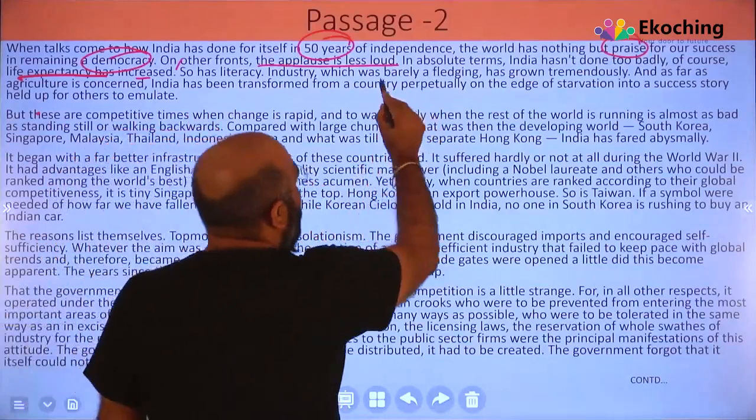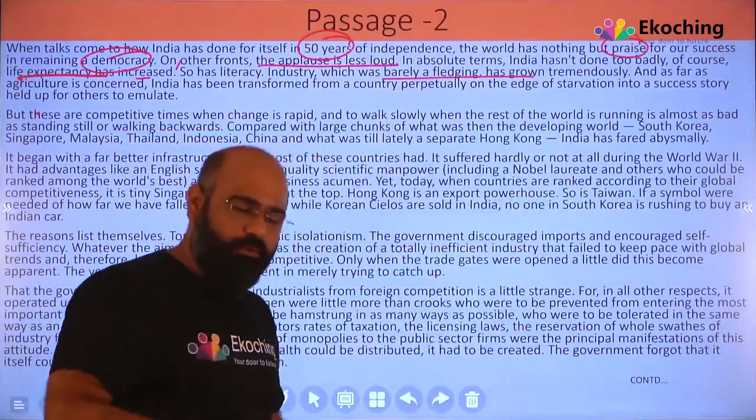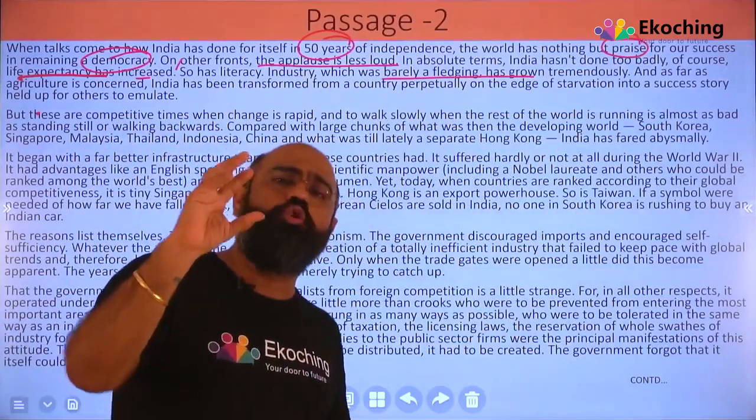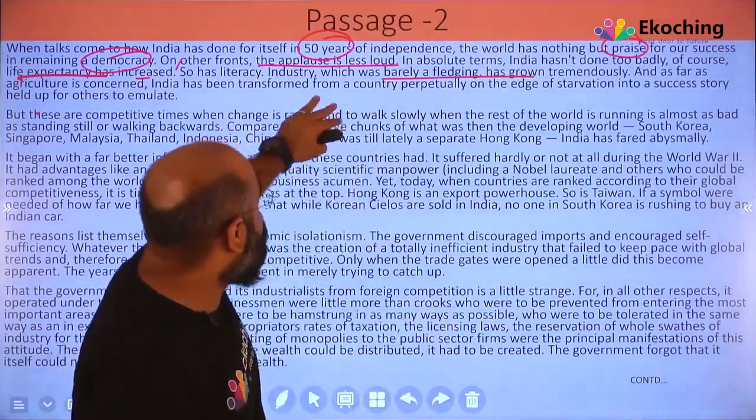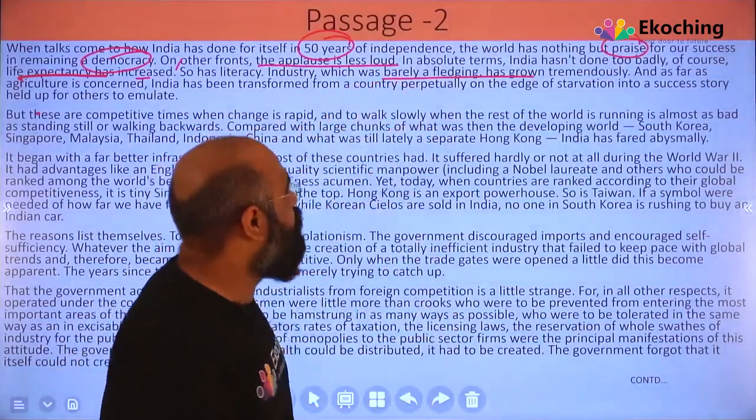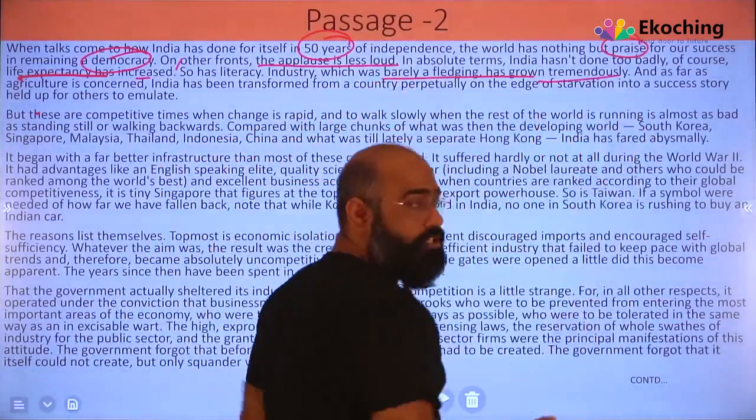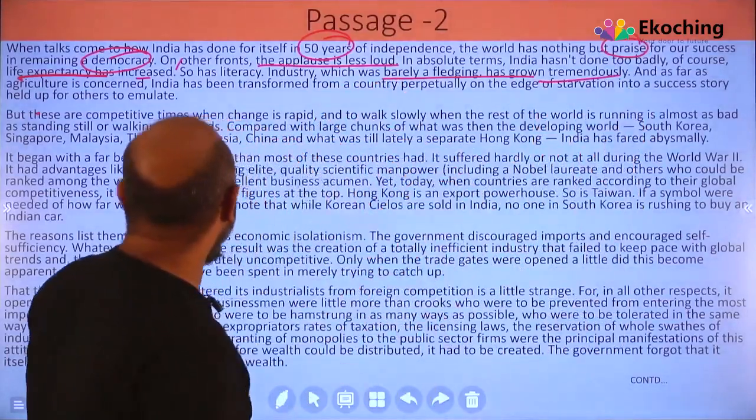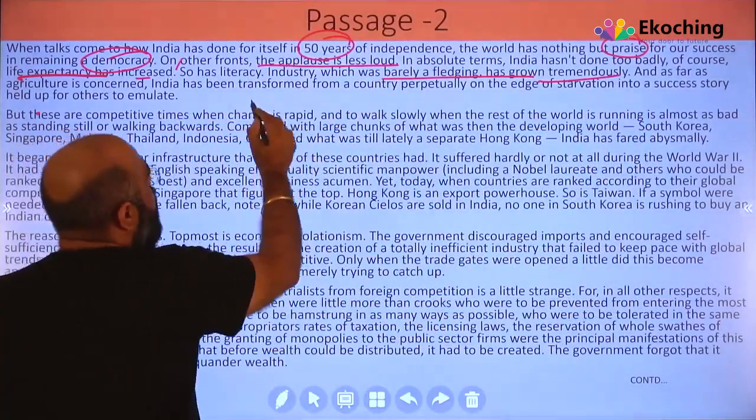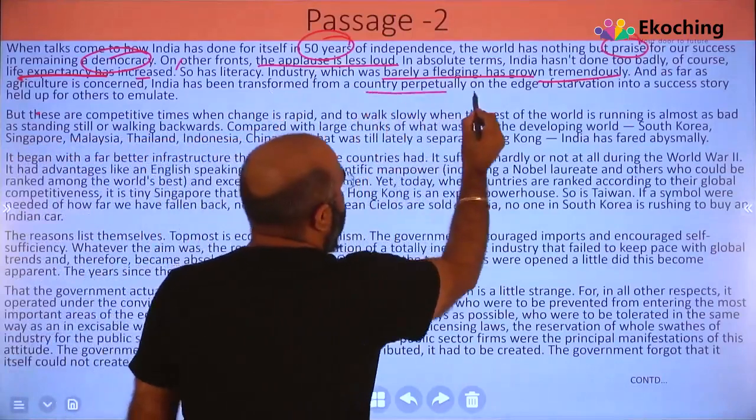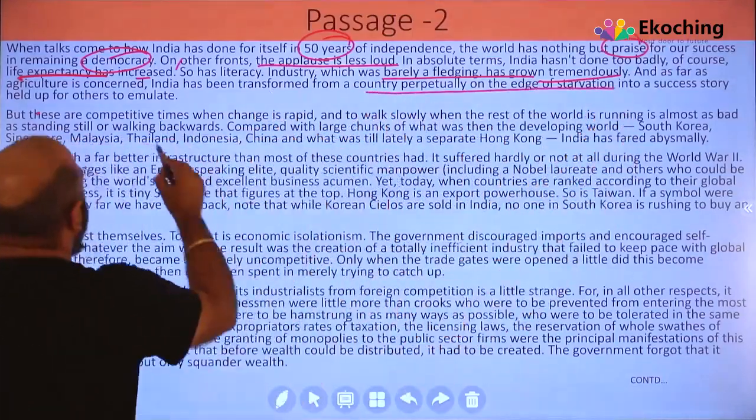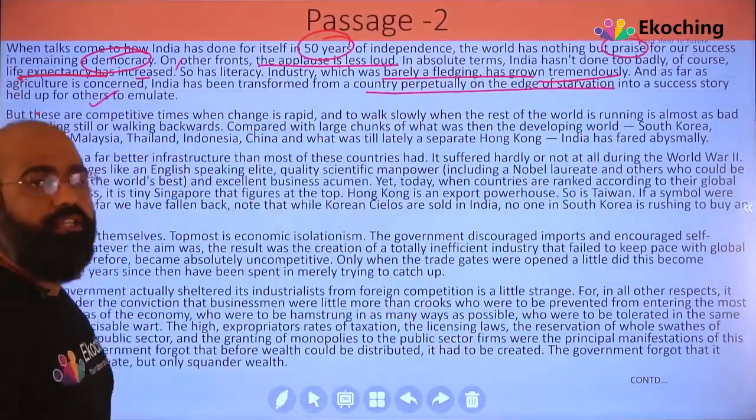Industry which was barely a fledgling, का मतलब होता है छोटी इंडस्ट्री जो grow कर रही है, right? Which was barely a fledgling industry has grown tremendously, right? And as far as agriculture is concerned, India has been transformed from a country perpetually on the edge of starvation into a success story held up for others to emulate.